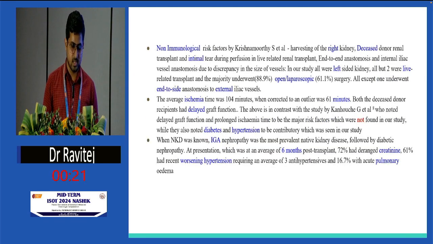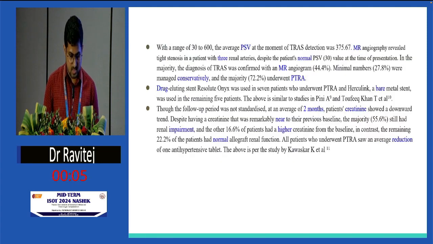Non-modifiable risk factors by the Krishnamurthy study et al.: harvesting the right kidney because of the double length of the artery. We had all left. Disease due to renal transplant was 2. Intimal tear during perfusion in live donors; we had open and laparoscopic in the majority, 61%. NKD was IgA, with a range of 30 to 16, that 30 patient, a strong clinical.